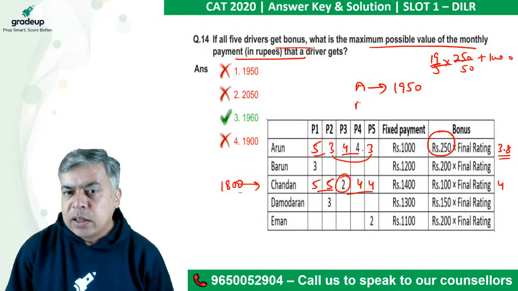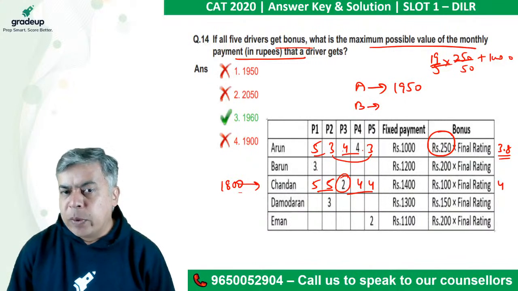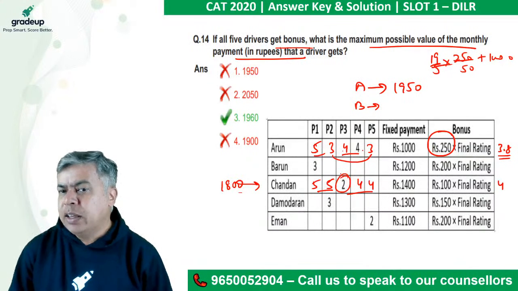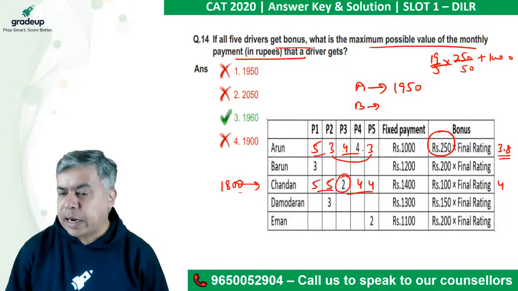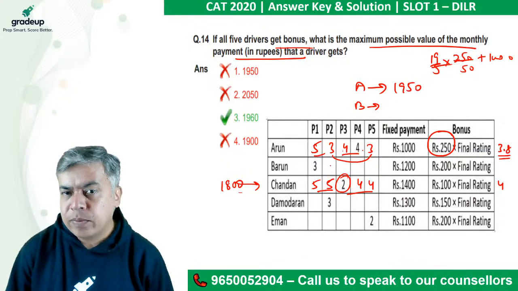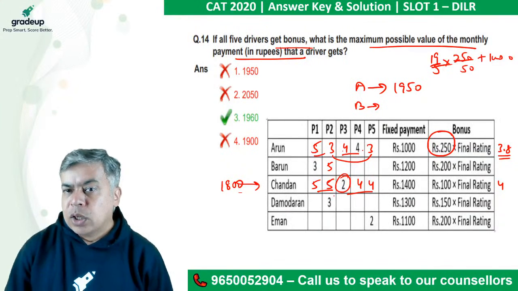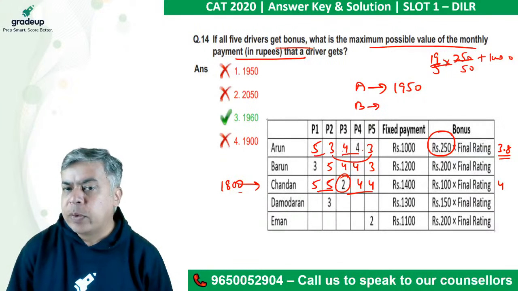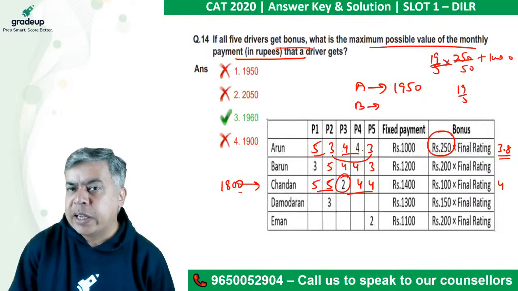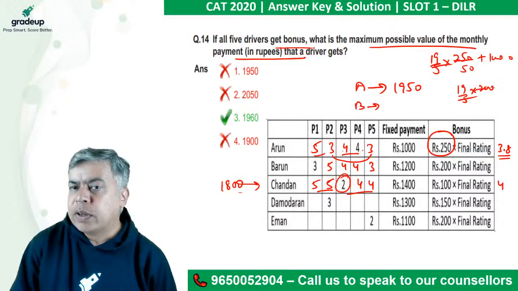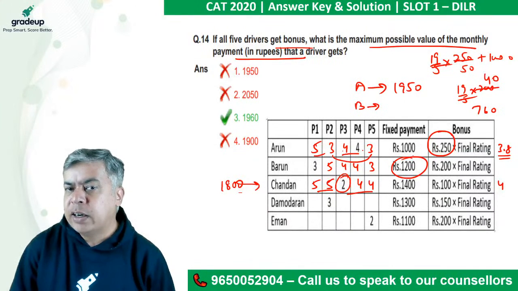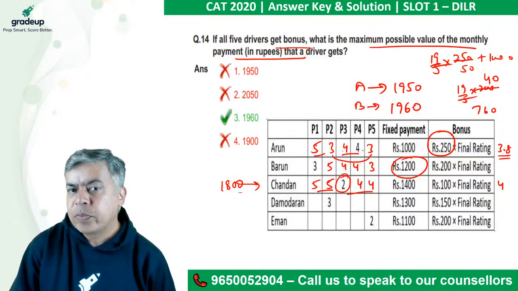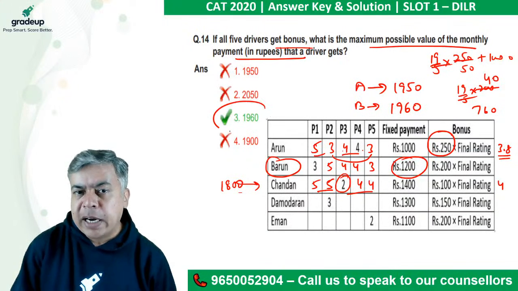For B, it would again be 1 5 only. So it would become 1 5 4 4 3 3. Again, it would be 3.8 or 19 by 5 into 200, which is 40 into 19, 760 plus 1200. It would be 1960. So for Barun, it will become 1960.